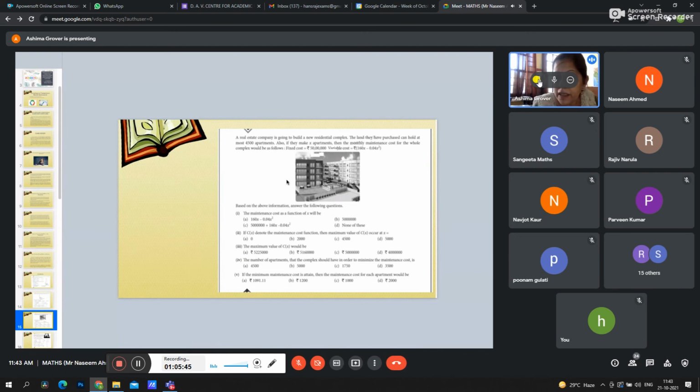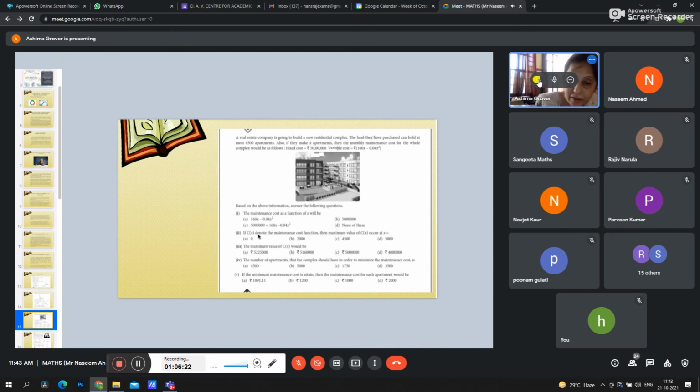A real estate company is going to build a new residential complex, and the land they have purchased can hold at most 4,500 apartments. Also, if they make x apartments, then the monthly maintenance cost for the whole complex would be as follows. Fixed cost is given as 50 lakhs, and variable cost is 160x minus 0.04x square. Now, what will be the maintenance cost function? What should be the total maintenance cost?